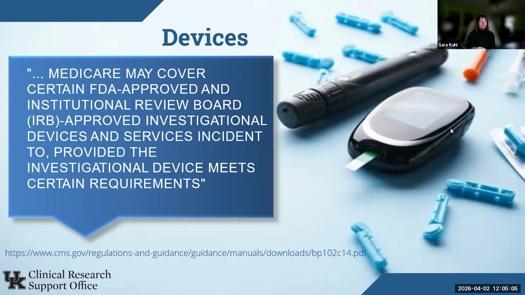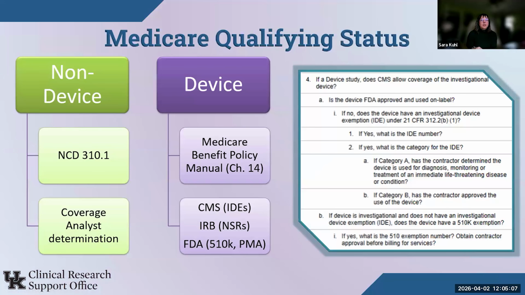So in order for coverage criteria to be met, we need to talk about the Medicare qualifying status. Qualifying status is the biggest difference between device studies and non-device studies in terms of the coverage analysis. Once a device study is qualified for coverage, there are no major differences in our review process. We'll still review those national guidelines for conventional care, apply national and local coverage determinations, and we take into consideration equitable billing practices for participants.